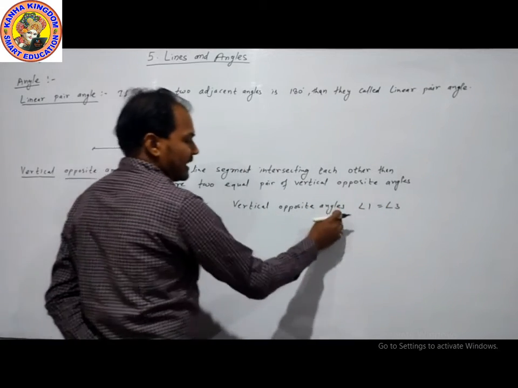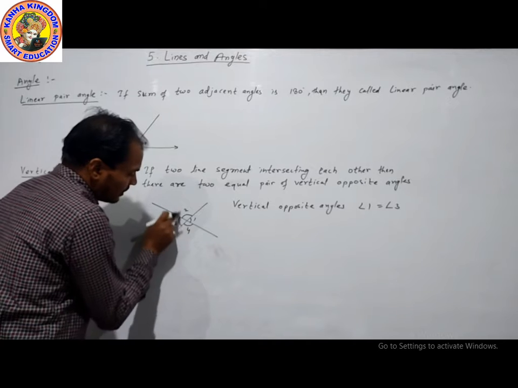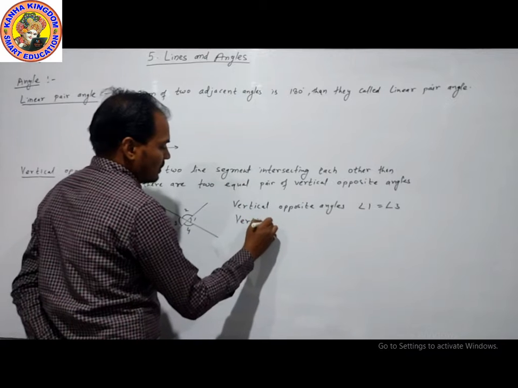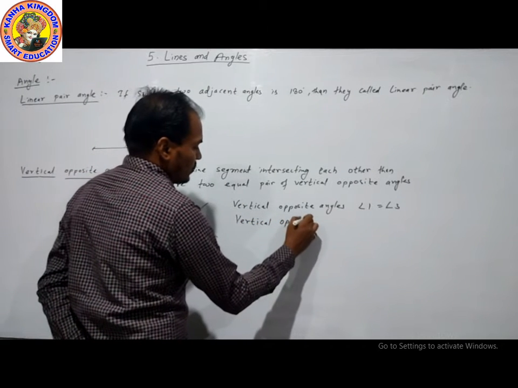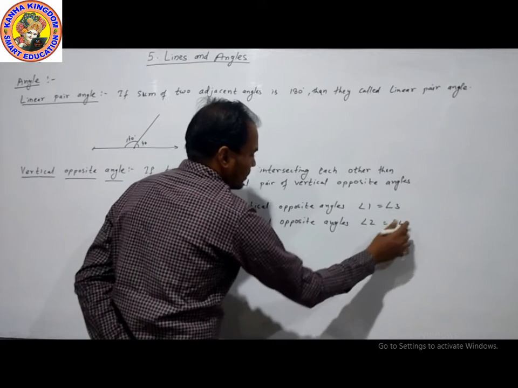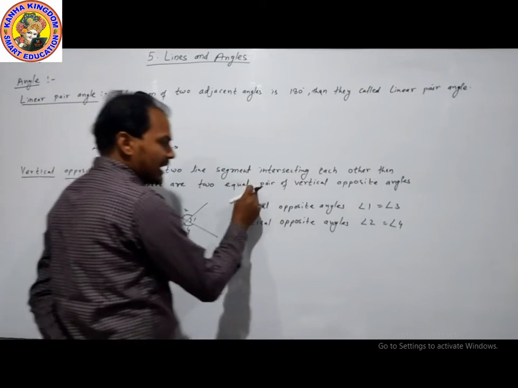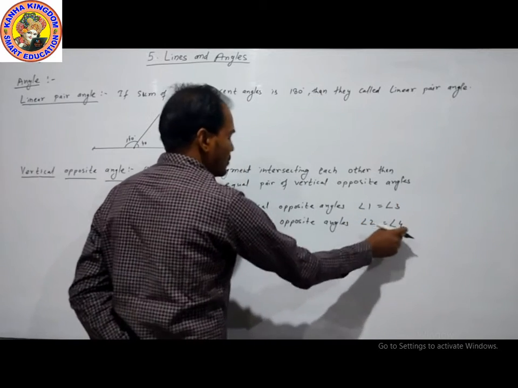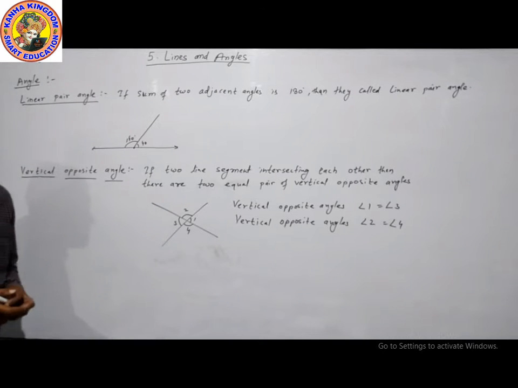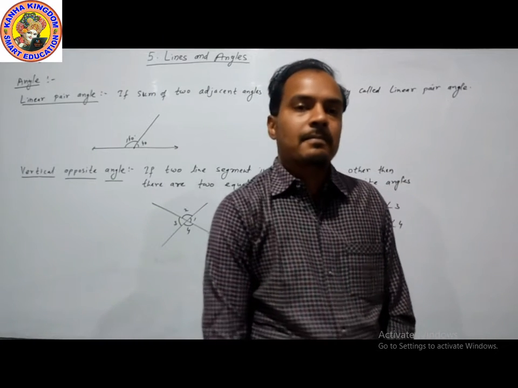These are vertical opposite angles and are equal. Another pair is 2 and 4. These are opposite angles, so vertical opposite angles 2 and 4 are equal. There are 2 pairs: 1 is equal to 3, 2 is equal to 4. The opposite angles are equal. These are vertical opposite angles. You can take a screenshot of this. We will move to our exercise.